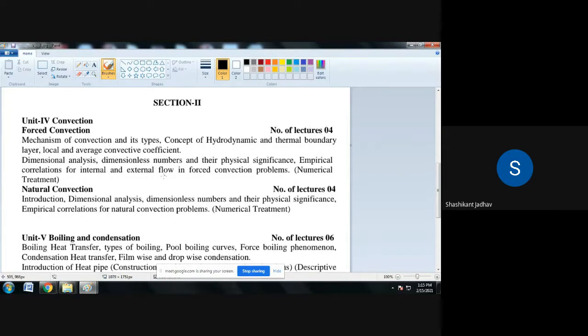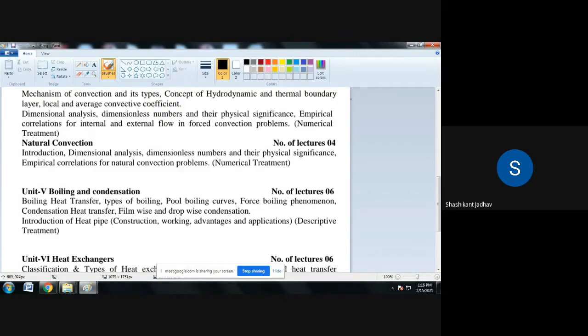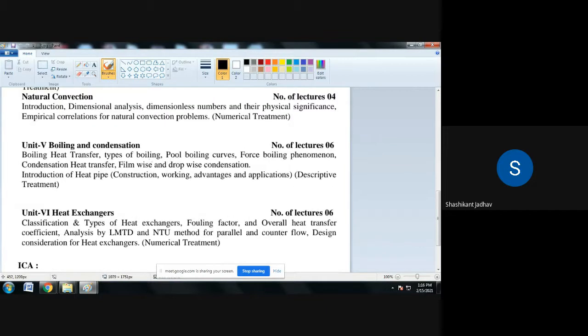So section 2 consists of three units. Unit number 4 is convection. In that convection there are subtopics, that is forced convection and natural convection. Then the fifth unit is boiling and condensation, and the last unit is heat exchanger.